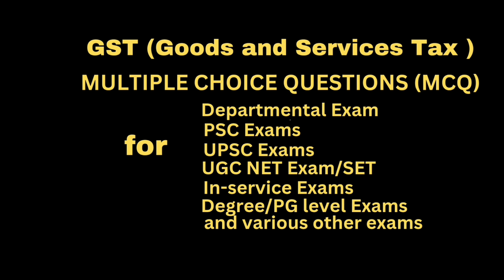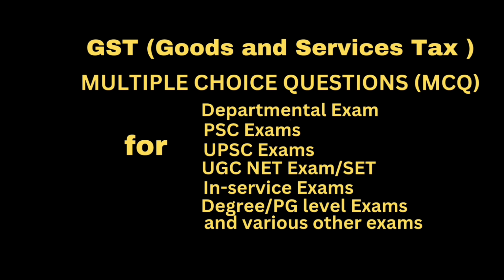Question. The due date for filing GSTR 3B for persons having aggregate turnover of more than 5 crore in the previous financial year is. Answer, on or before 20th day of the next month.